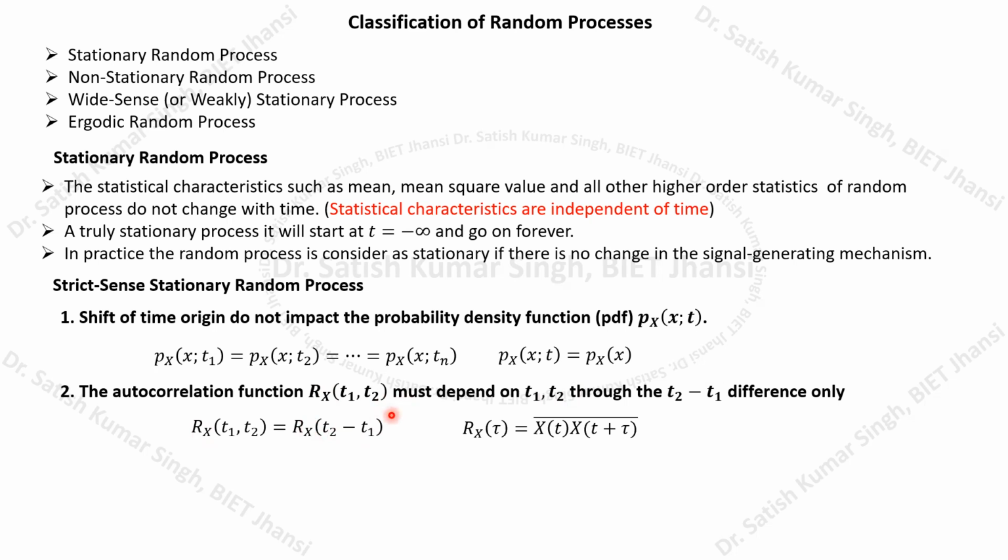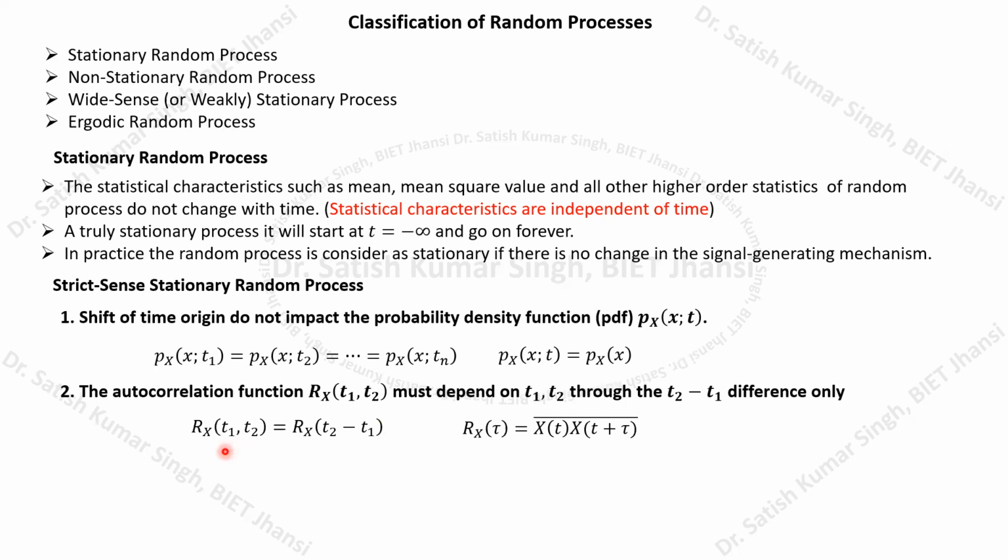Okay. So this can also be written in this form. If we have this random process x(t + tau), and we calculate this autocorrelation, it will depend only on the value of tau. So it will not depend on at what instant of time we are calculating this autocorrelation function. It will not depend on the values of T1 and T2. So this is the meaning of your autocorrelation function, which depends on this difference only.